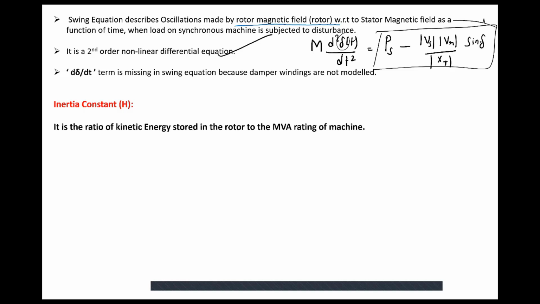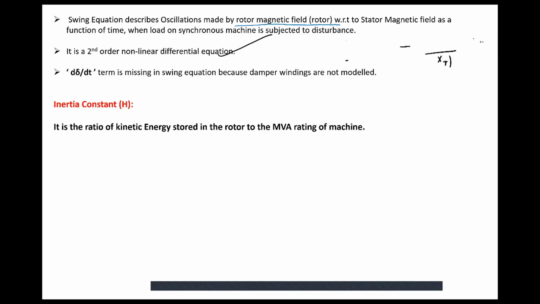The forcing function can be a function of time, but it should not be a function of the dependent variable. Otherwise it becomes a nonlinear differential equation. I hope your maths sir will teach this. So it is second order because of d squared delta by dt squared; it is a second order nonlinear differential equation.